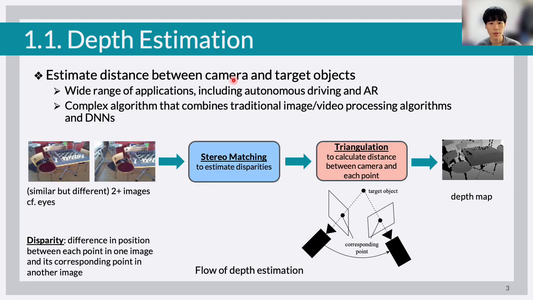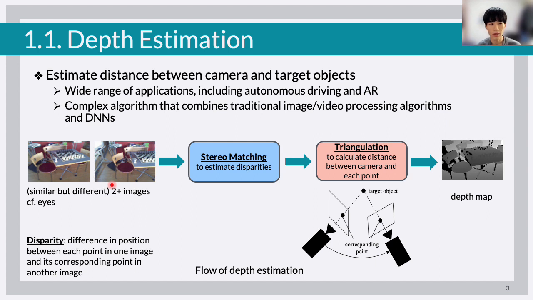First, let me give you a brief explanation of depth estimation, which aims to estimate the distance between the camera and the target objects. This task has attracted attention because of its wide range of applications, including navigation for autonomous driving and AR. However, this task often requires a complex algorithm that combines traditional image-video processing algorithms and DNNs. Basically, the mechanism is similar to our eyes. We obtain the output depth map from 2+ input images, like the figures below.